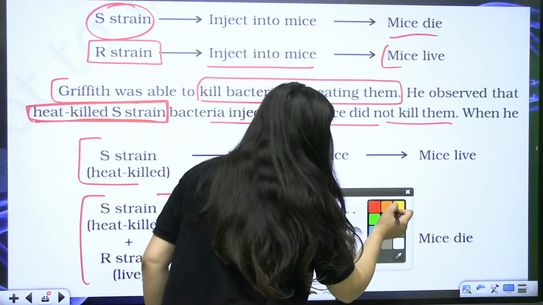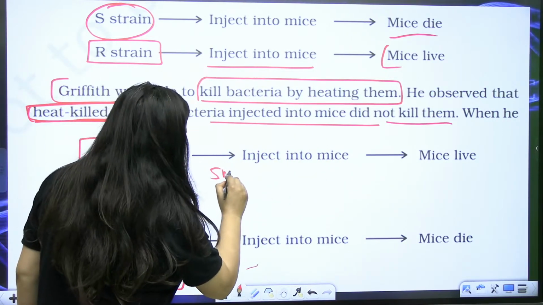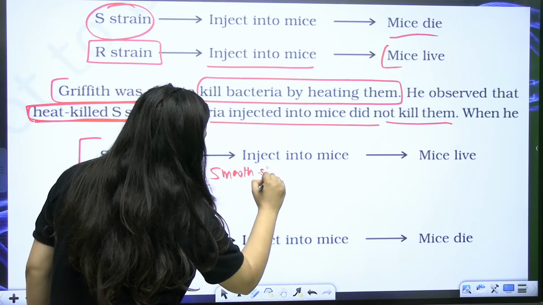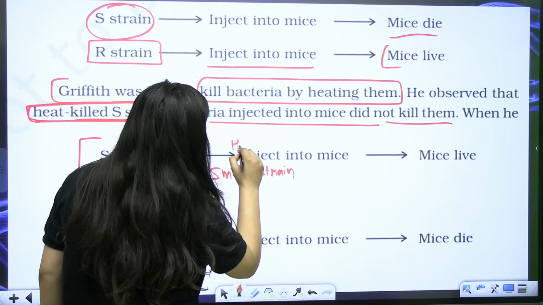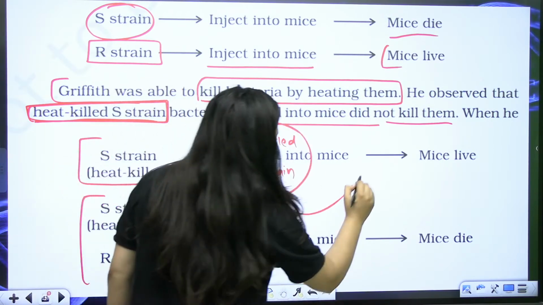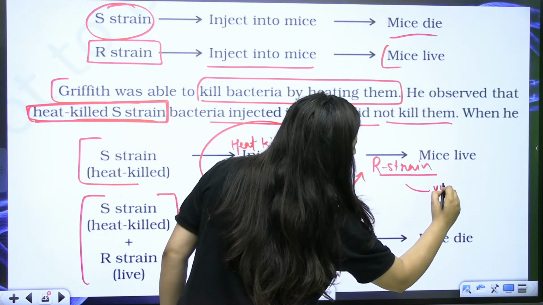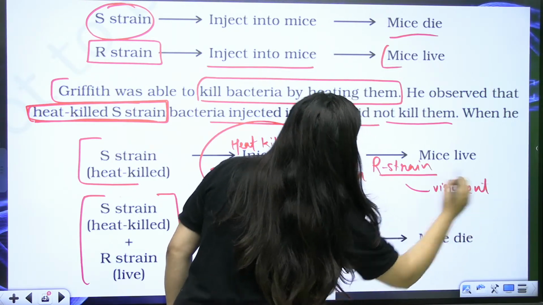So he came to the transforming principle then. He concluded that there is something in that heat killed smooth strain bacteria that transformed R strain into the virulent, pathogenic one.